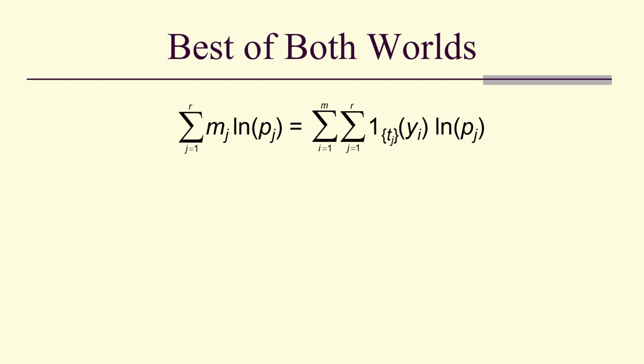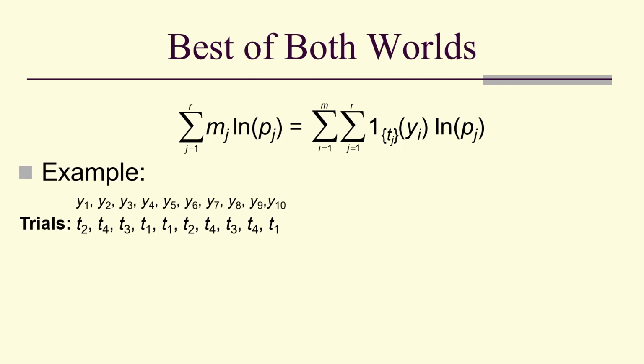Notice the sum on the left, we can write it as the double sum on the right. Why can we do that? Because the indicator function of T sub j is 1 exactly M sub j times in the M trials. Let me illustrate with an example. Here I have some trials, and my sample space is T1, T2, T3, T4. Here are counts, color-coded to make it easy to see.